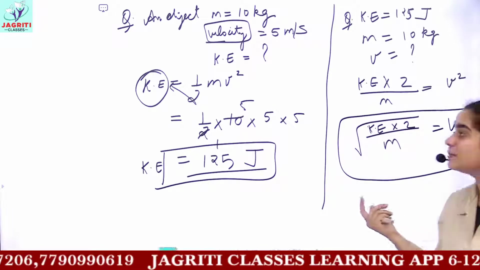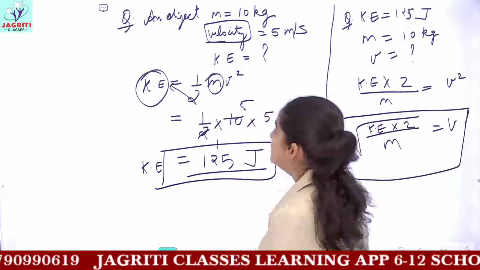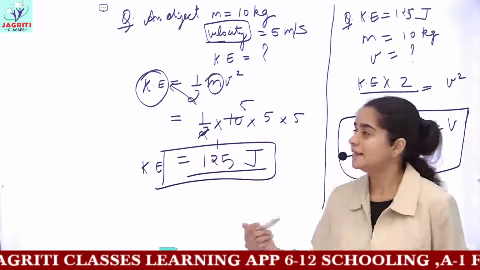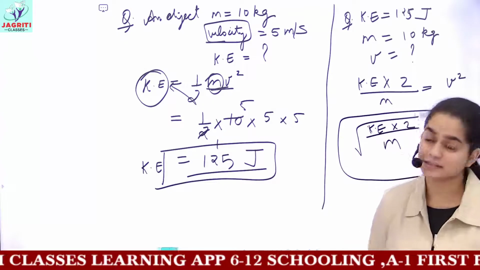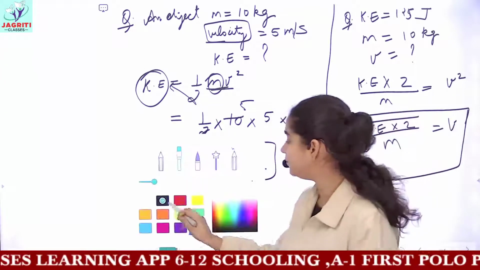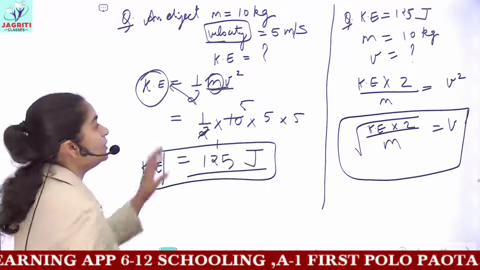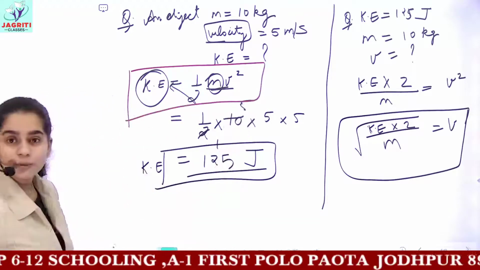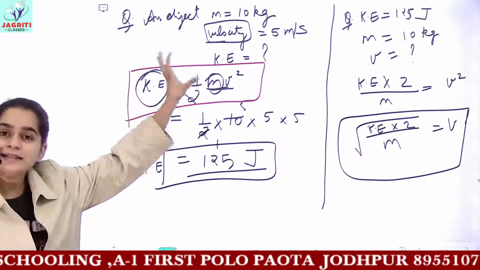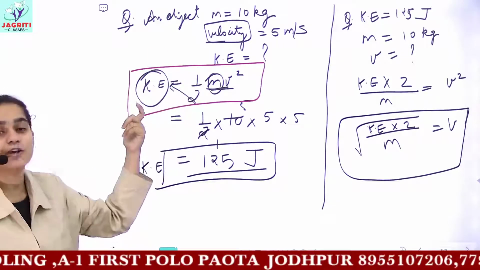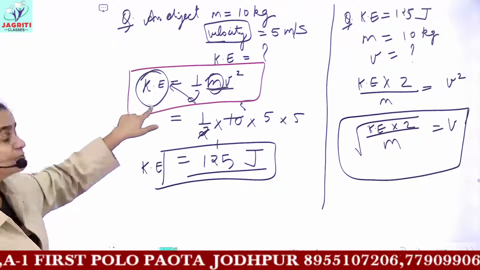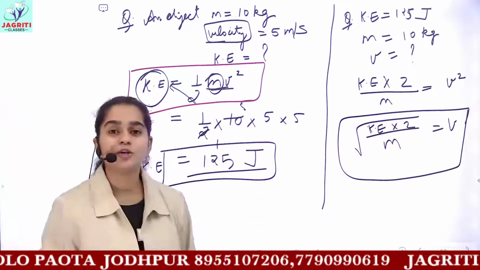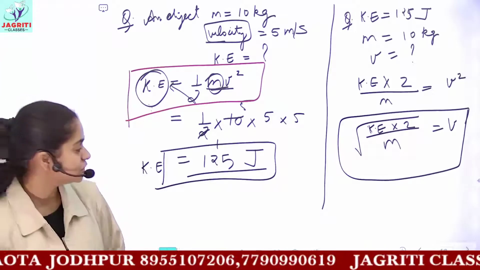In a similar manner, you can also be asked about the mass. So what you will do is transpose all the terms to the left hand side, and then you can easily find the value of mass. So for finding different quantities, you do not have to remember different formulas. You can remember just one formula, and according to the given things in the question, you can make your own formulas using this basic expression. So this completes the kinds of problems you will be getting for kinetic energy.